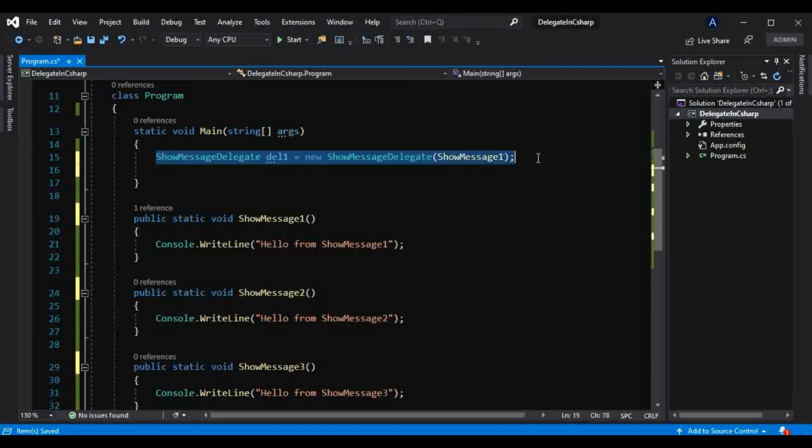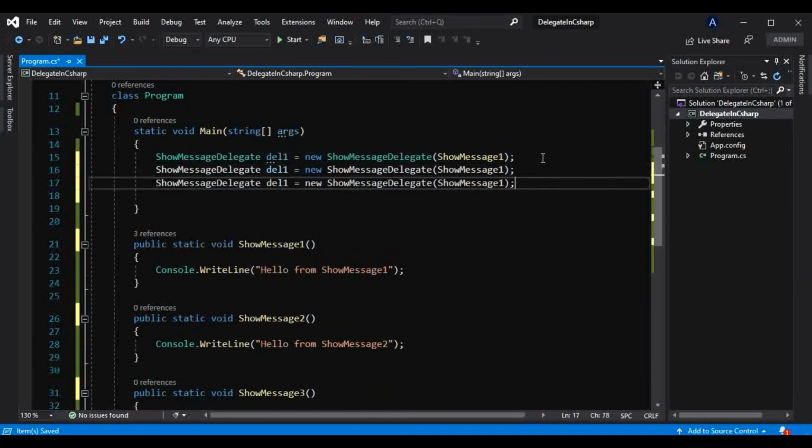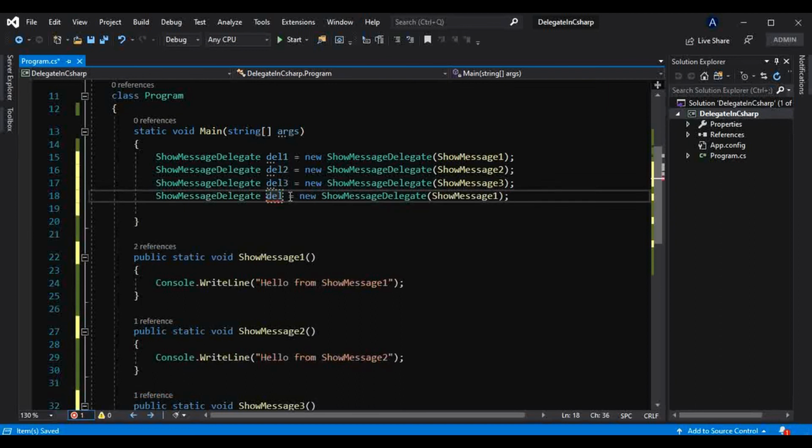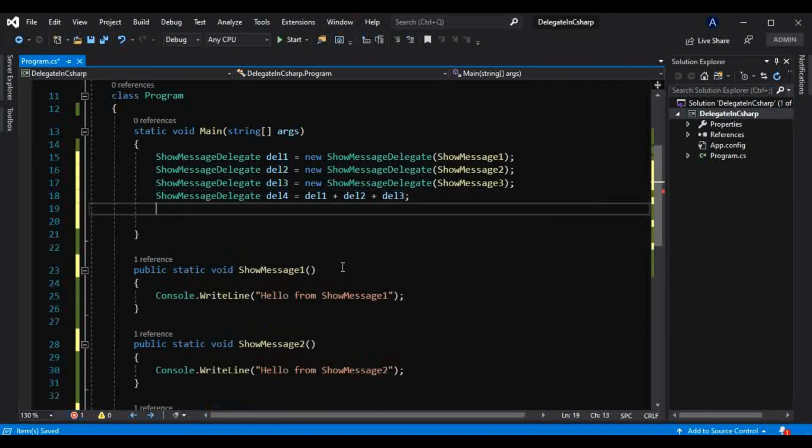And similarly I will create two other instances like this, del2, del3, and I will pass show message 2 here and show message 3 here. And again I will create one delegate here like this, but instead of this I will write del1 plus del2 plus del3 here, something like this, and I will invoke that del4 here, and now if I run this,